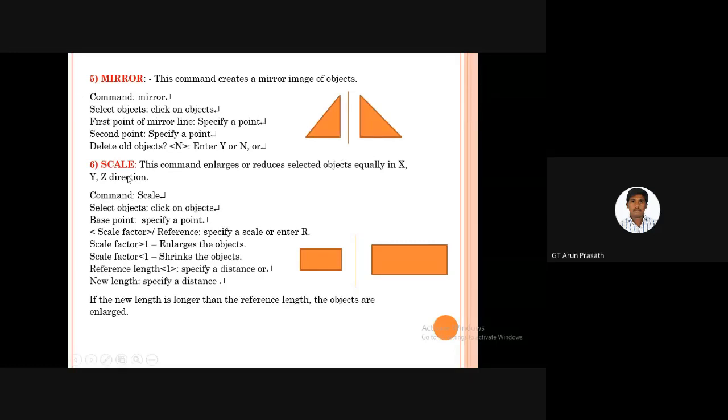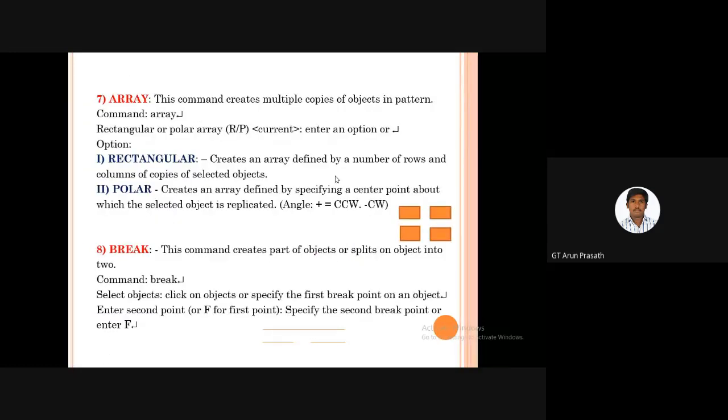And scaling. Suppose I draw a rectangle or a square or a circle, say a circle of radius 2 centimeters, and I want it at a 20 centimeter radius, then there is no need to draw it again. I select the particular object, click on the command window and choose scaling, and we can enlarge or reduce it, press enter, and the object will be changed. Okay. An array is also the same.